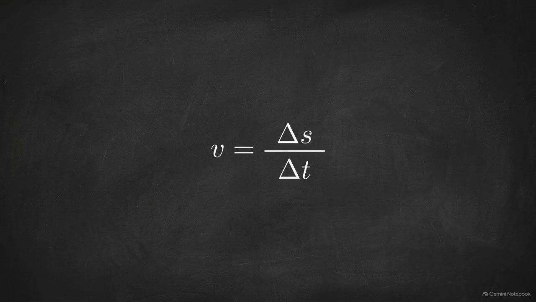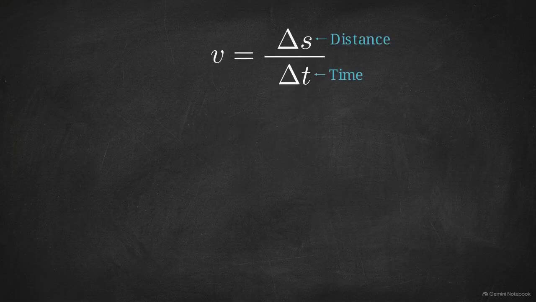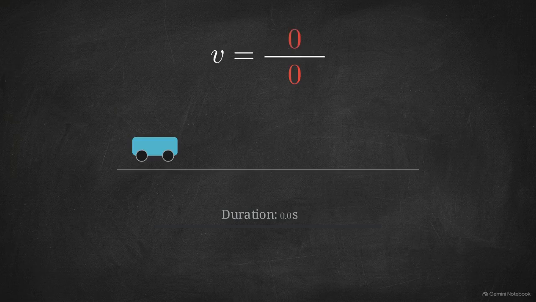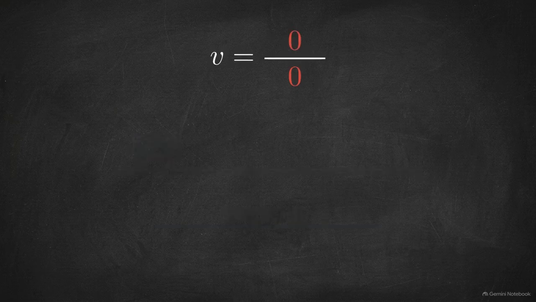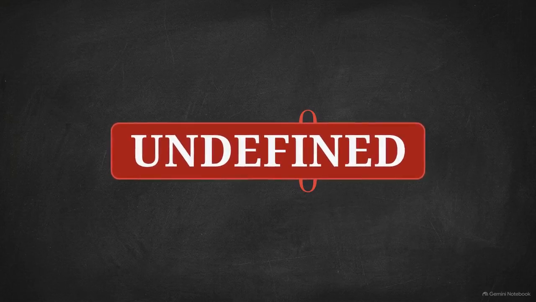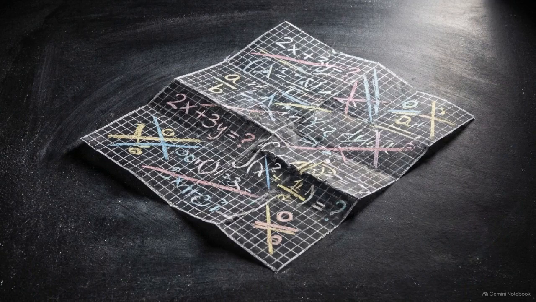This formula shows our mathematical breakdown. Speed equals distance divided by time. It requires measurable duration, but a frozen instant has a duration of exactly 0. If no time passes, the car travels 0 distance. Dividing 0 by 0 crashes our foundational rules. Standard algebra cannot solve this paradox. To measure the physical reality of right now, we need a mathematical engine designed specifically to handle the infinitely small.